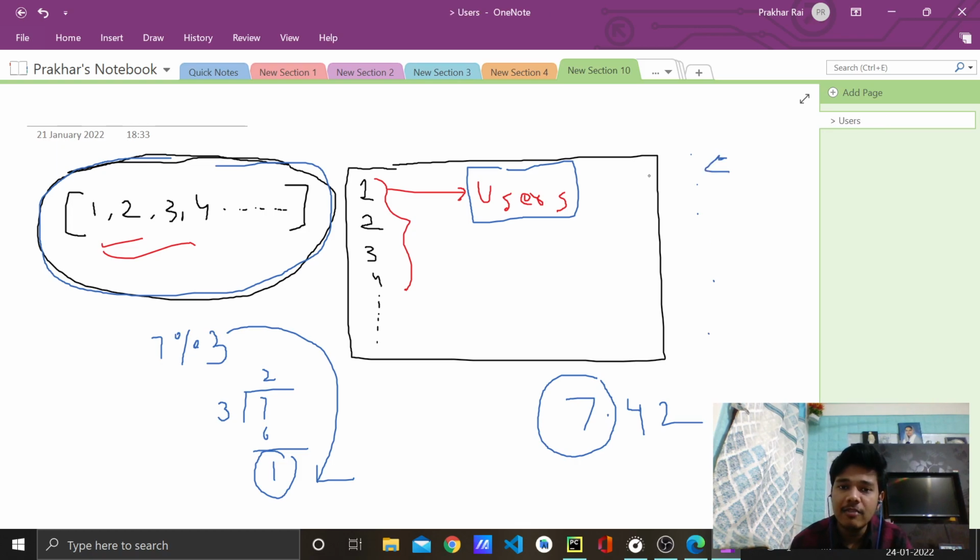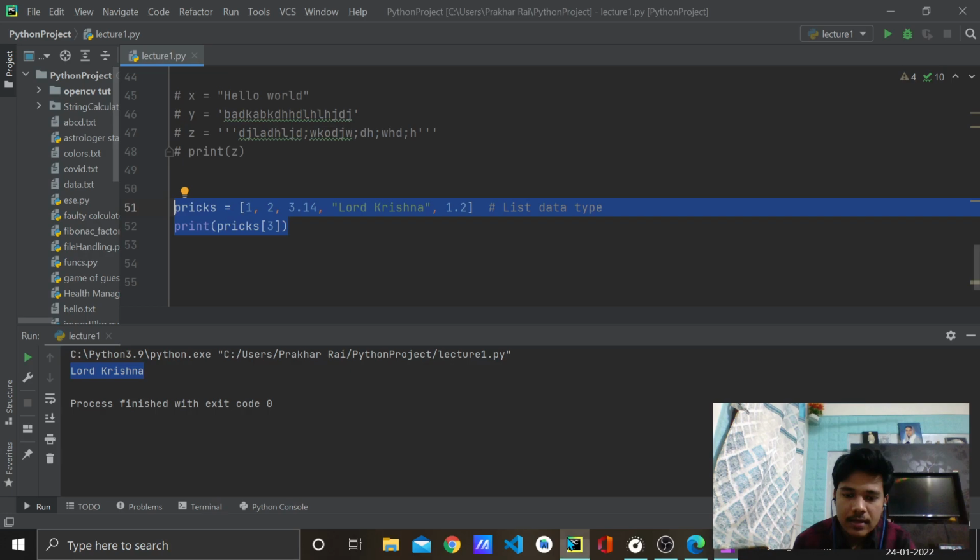Instead I can have one variable in which I store all the users. This 1, 2, 3, 4 can be stored in only one container, and what is a container? It is a variable. So Prix is only one variable in which multiple items are stored, and we access those multiple items by this square bracket.